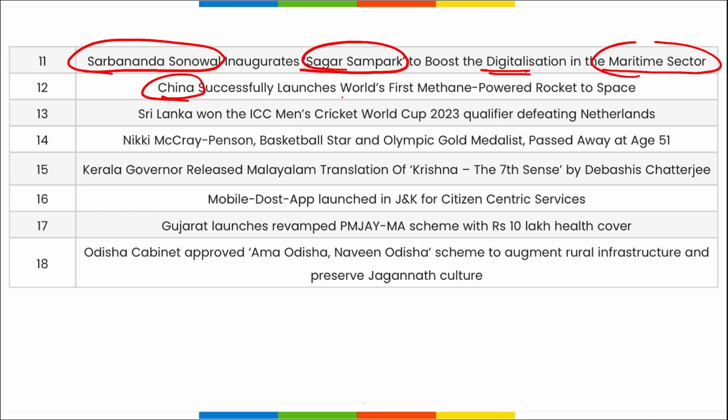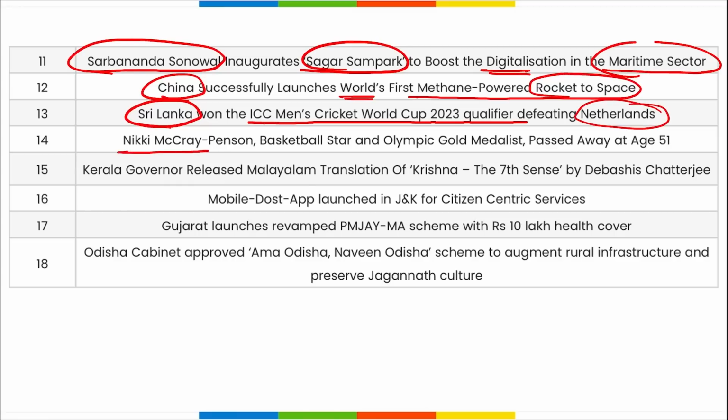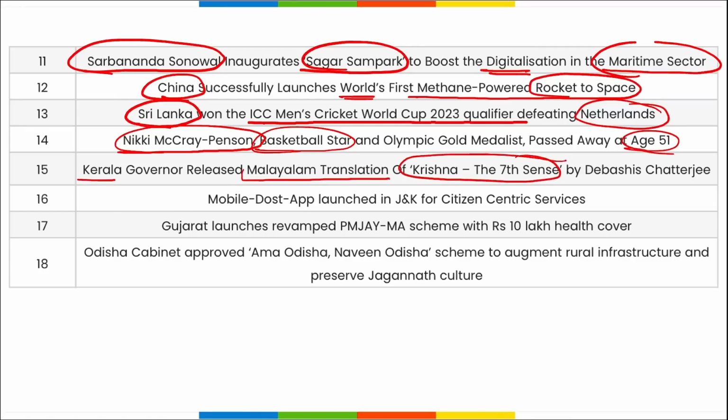China successfully launched world's first methane powered rocket to space. Sri Lanka won the ICC Men's Cricket World Cup qualifier by defeating Netherlands. Nikki McCray-Penson, she's a basketball star and she recently passed away at the age of 51. Then Kerala governor has released Malayalam translation of Krishna the Seventh Sense by Debashish Chatterjee. Mobile Dost app, this was launched by the Jammu and Kashmir UT for their citizen-centric services.